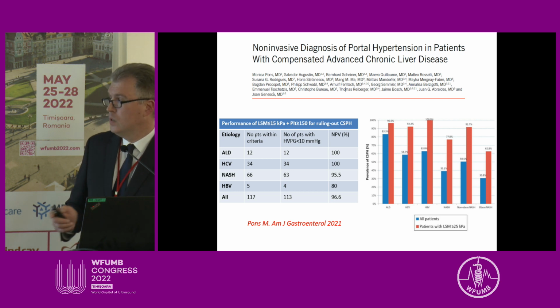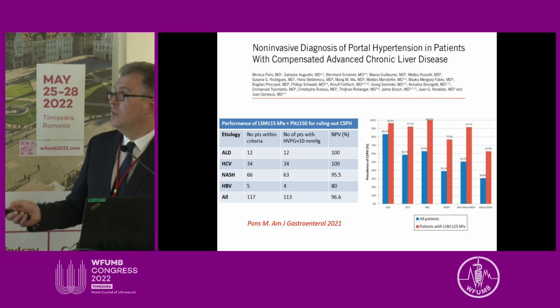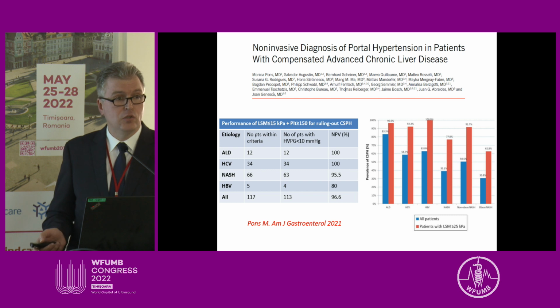What is also interesting is that they calculated the liver stiffness cutoff value for ruling in the presence of clinically significant portal hypertension. It was equal to or more than 25 kilopascals, and it worked well across all etiologies of chronic liver disease except for obese NASH patients.